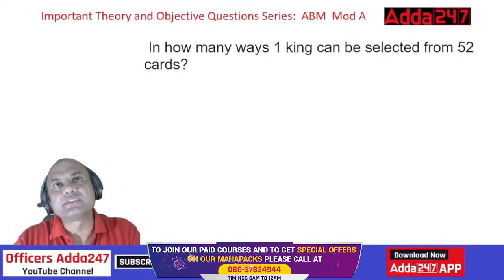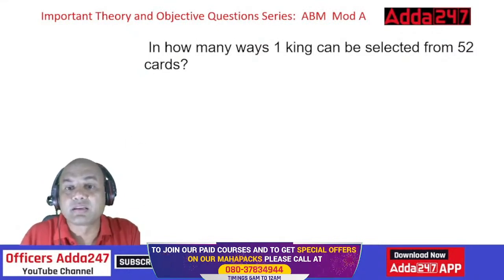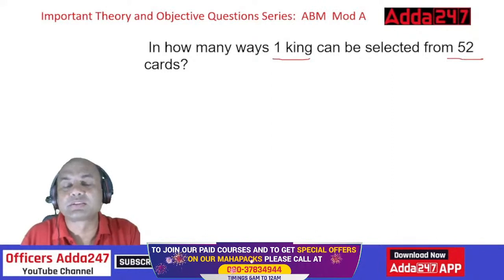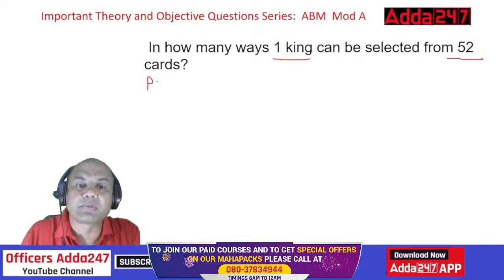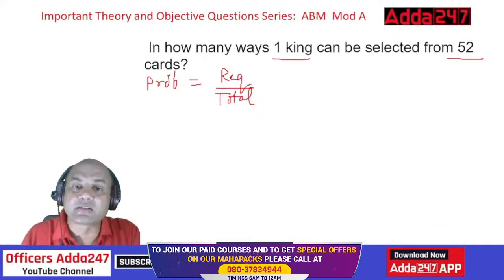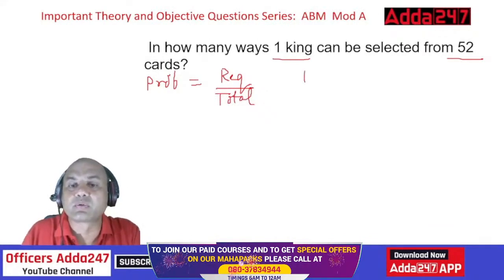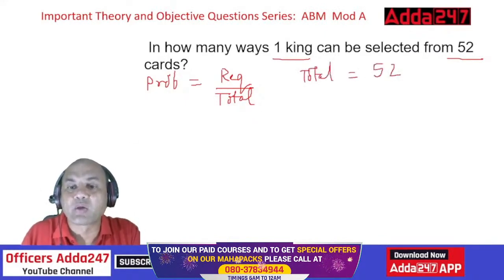In how many ways can one king be selected from 52 cards? Again, let's solve it. Probability means what? Give me the formula now. Everyone type fast. Let me keep it very simple. Required upon total. Now let's get it. What is the total? How many cards are there? 52. What is required? Required equals one king.